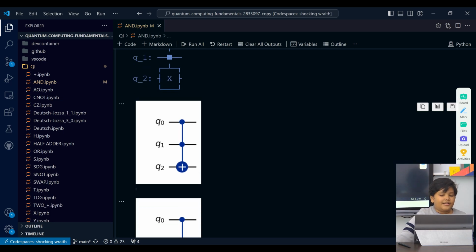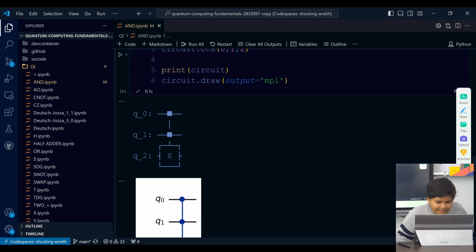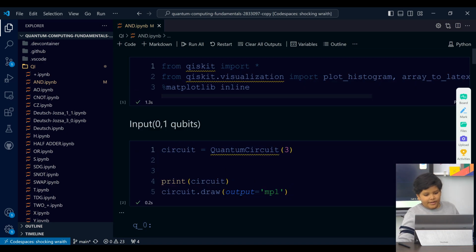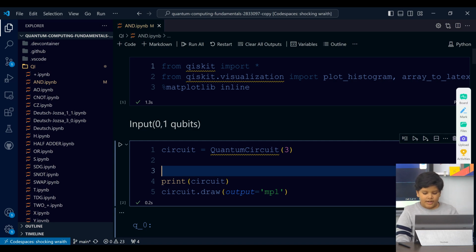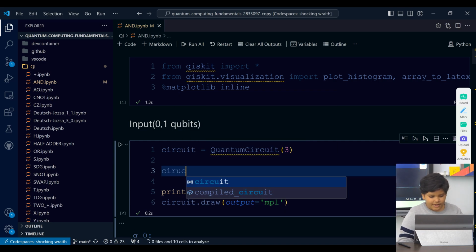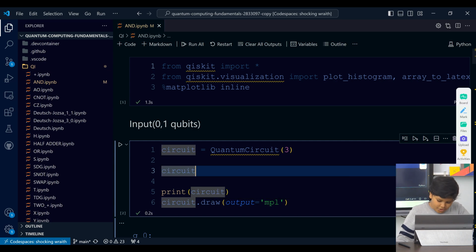This is what an AND gate looks like in quantum. It is also called a Toffoli gate. It may look similar to the C-NOT gate, but remember, there are two controls now. Only if both of them are on will it wake the Pauli X gate up. Now I will be showing quantum parallelism. How it works is all I have to do is put a Pauli H gate on both of the input qubits.